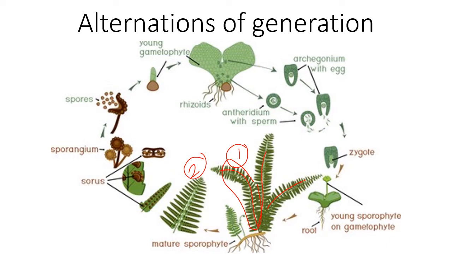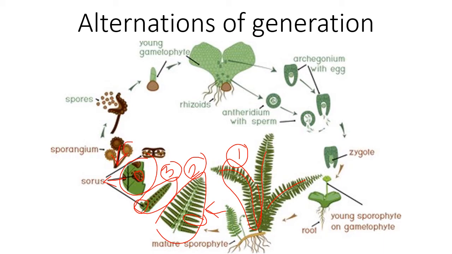Now this is actually an entire leaf. Then a small part of this is represented here and this is actually a leaflet. Now if this part is enlarged, you can see here there is a sorus, a big structure. Within the sorus there are many such sporangia.